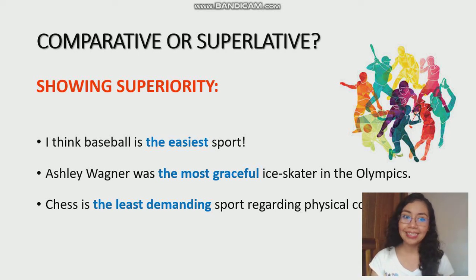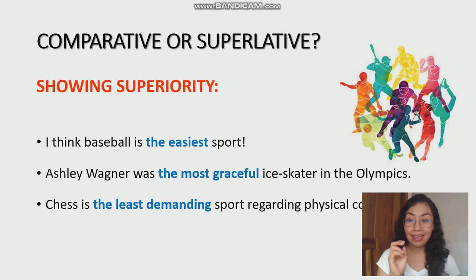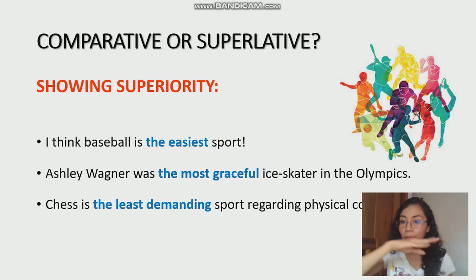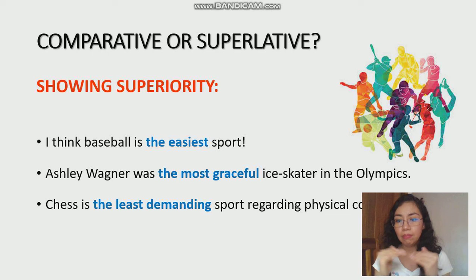Or we can say that chess is the least demanding sport regarding physical condition. Okay? Among all the sports, that's the least demanding. The thing with superlative is that you can say that something is superior above all the others, or you can say that something is inferior, but you can never have equality.